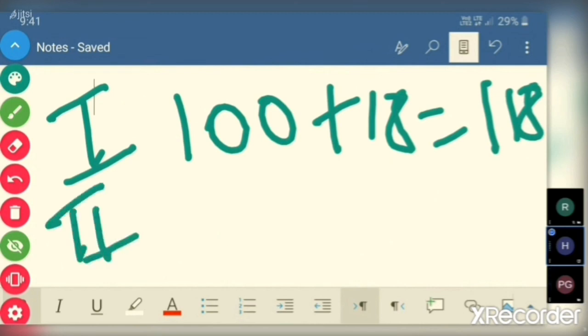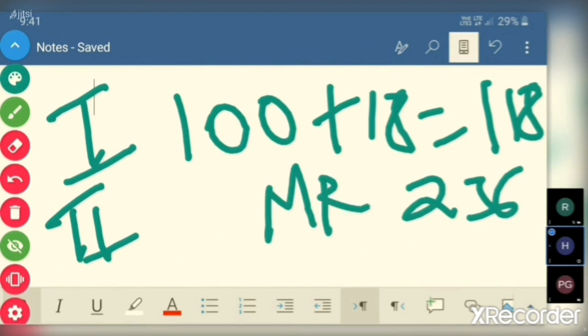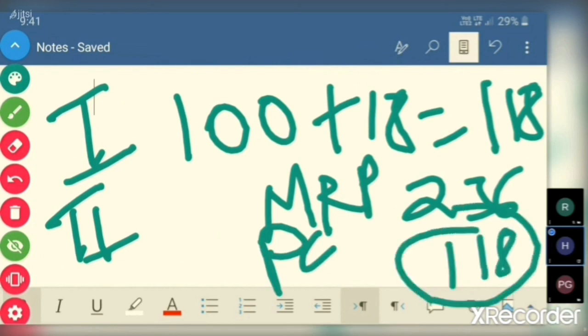Coming to second sale, this will become purchase cost. 236 is the MRP. Then purchase cost is 118. Purchase cost remains same. We are analyzing composite scheme versus value-added tax concept from the angle of second seller, where purchase cost will remain same.